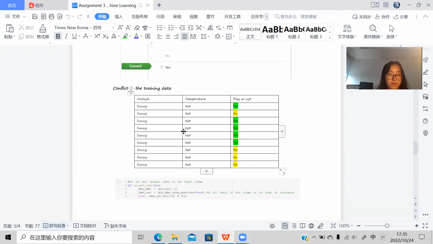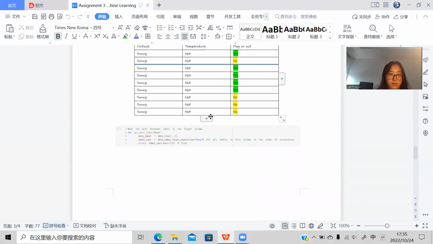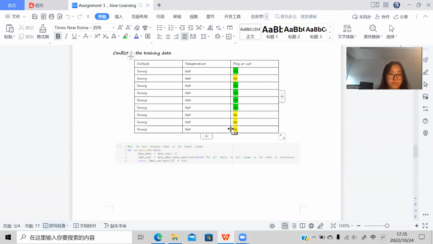Each attribute has many possible values, and all samples take the same value on all attributes, but they have different results, different target values. So because decision tree is a hypothesis set, which can achieve zero training error by dividing the data into smaller and smaller subsets with branches and finally reaching leaf nodes.